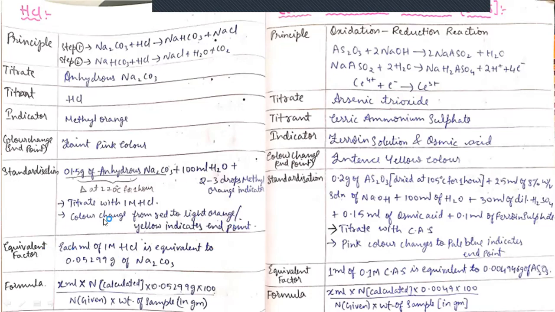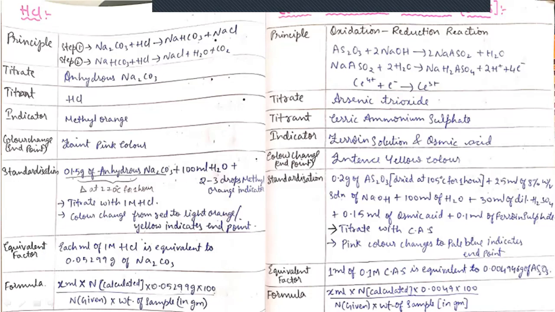The equivalent factor of HCl is 0.05299. And this equivalent factor will be placed in this formula, so that we can calculate the percentage purity of HCl solution, right?